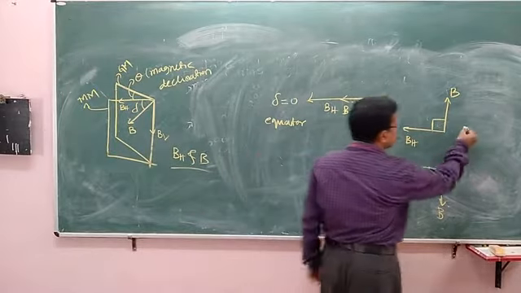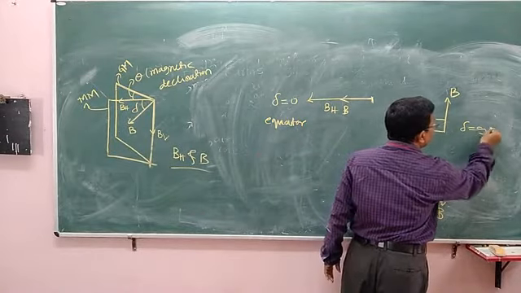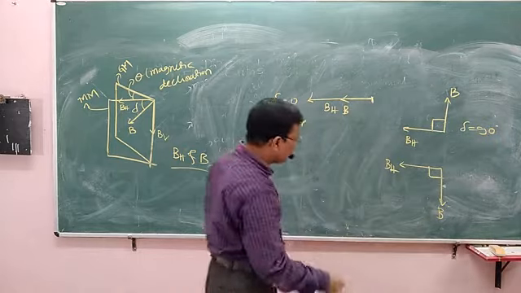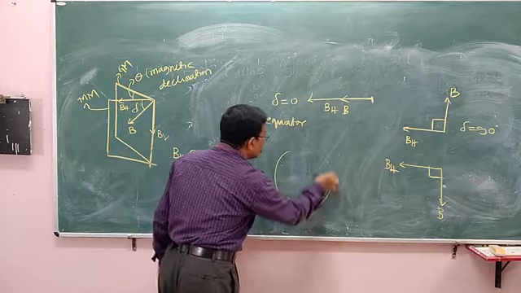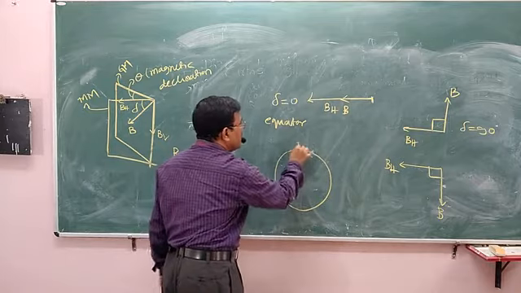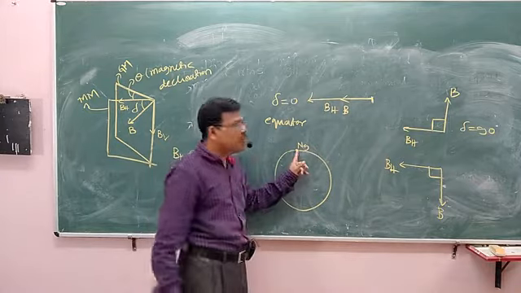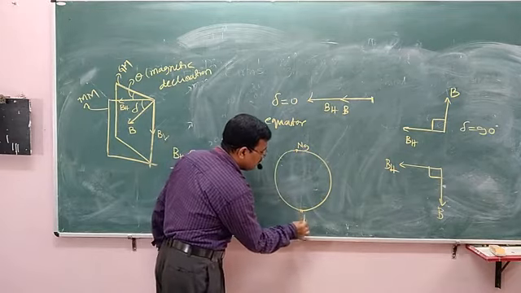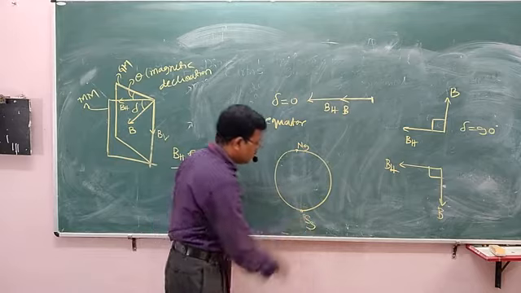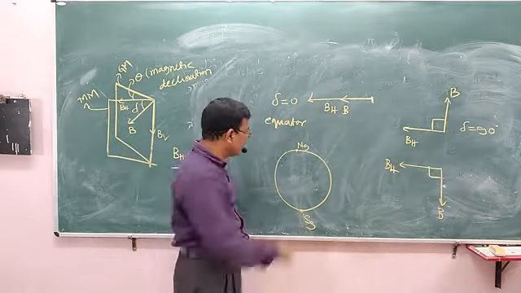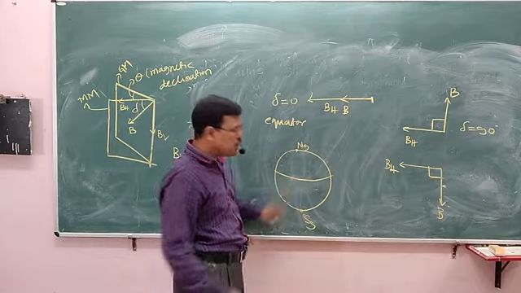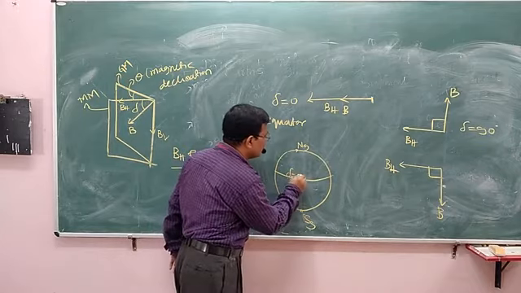Suppose this is the geographical north pole, here the angle of dip is 90 degree. This is the geographical south pole, here the angle of dip is 90 degree. Whereas at the equator, the angle of dip is 0 degree.